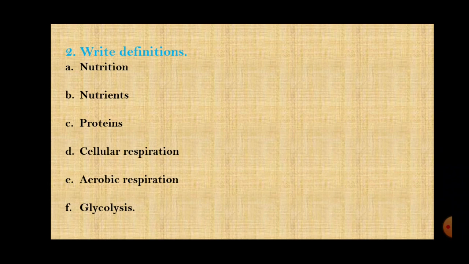Then nutrients are the different substances like carbohydrates, proteins, fats, vitamins, minerals in our food. Then proteins are the macromolecules of amino acids. Then the next is cellular respiration, which is nothing but the oxidation of food, right? Then the next is aerobic respiration. Cellular respiration takes place in presence of oxygen, and thus it is known as aerobic respiration.